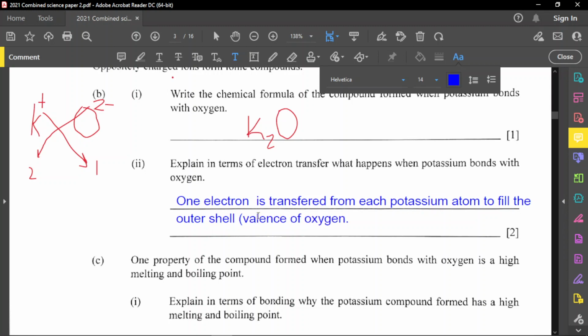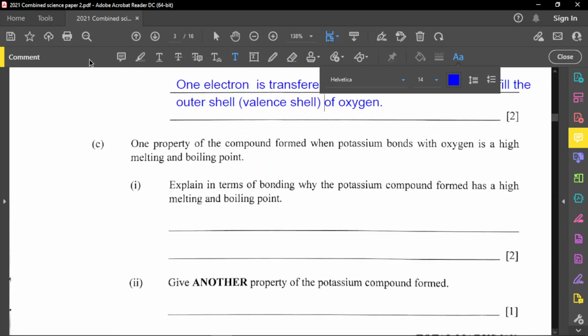So you know that the outer shell is the same thing as the valence shell. All right, so let's go to part C. One property of the compound formed when potassium bonds with oxygen is a high melting point and high boiling point. So in other words, ionic compounds have high melting and boiling points, right?